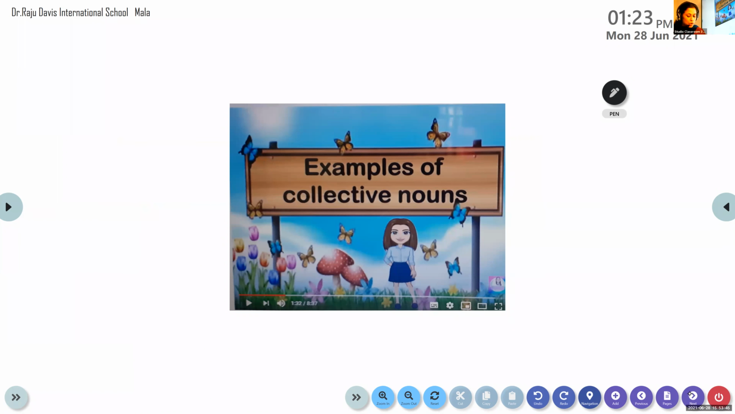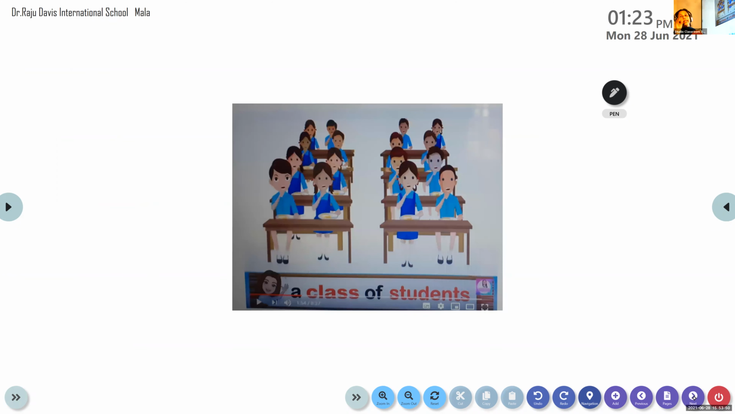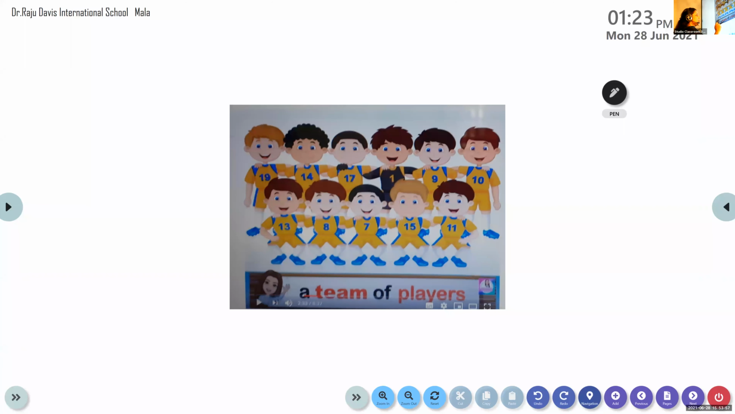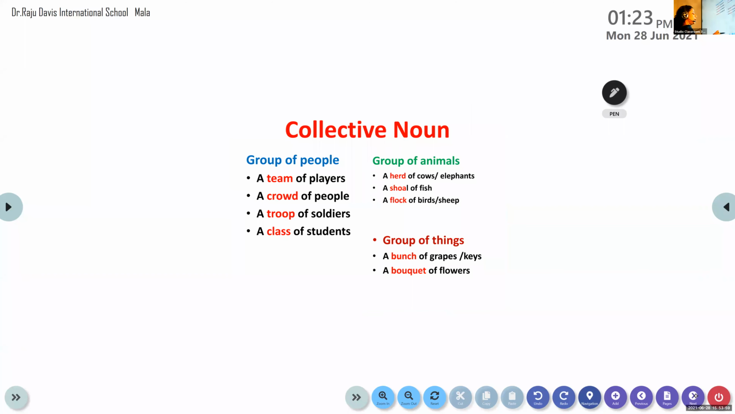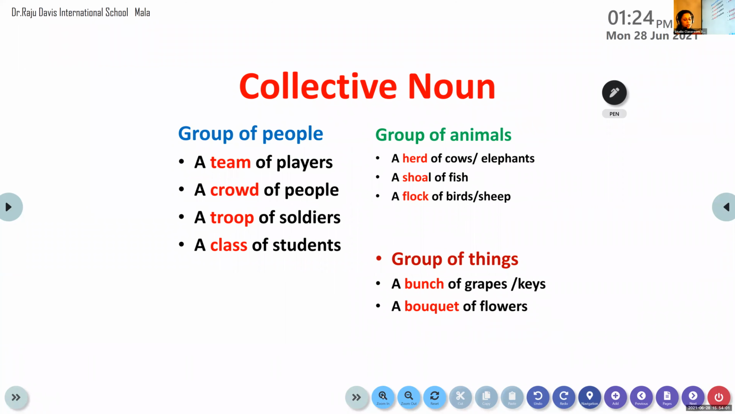As it is treated as one whole or a single unit, all collective nouns are usually singular. That we have to understand. We have already learned about a class of students, and we also learned about a team of players. All these we are familiar with. So all of you please do understand. As a collective noun is taken as one whole or a single unit, all collective nouns are usually singular. Is that clear?